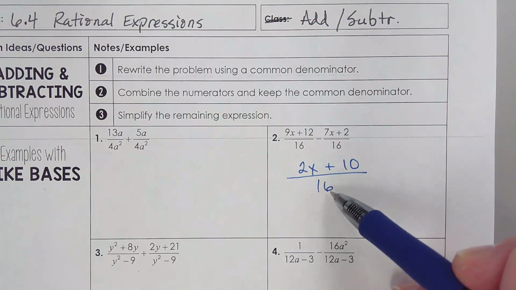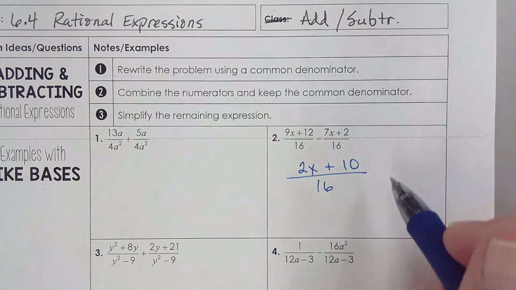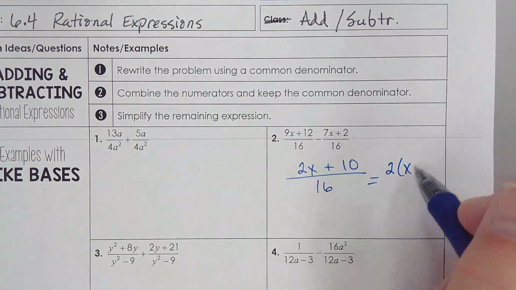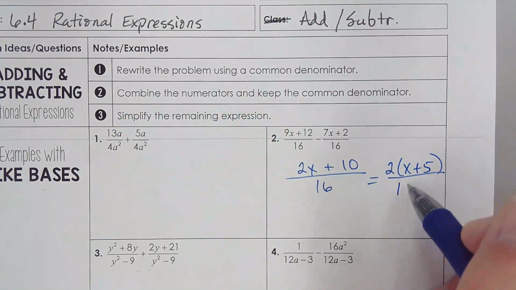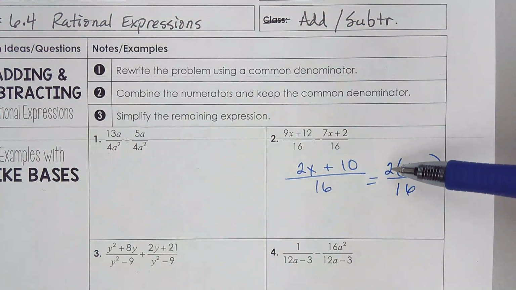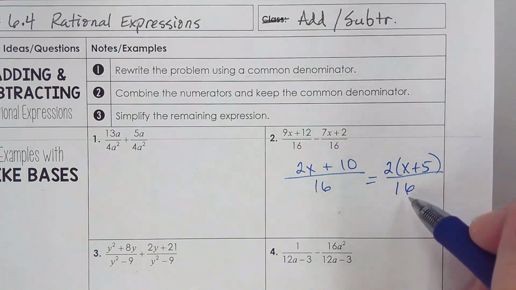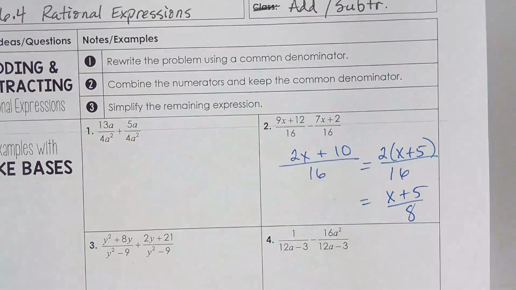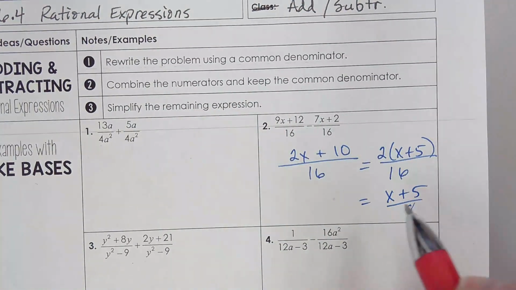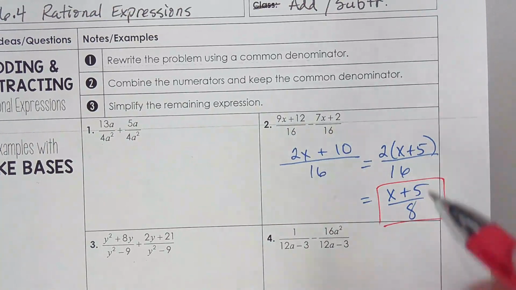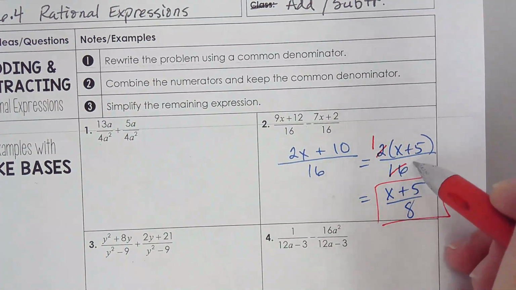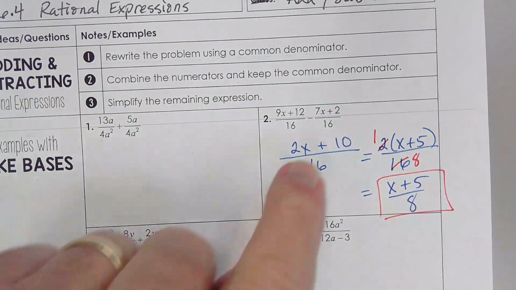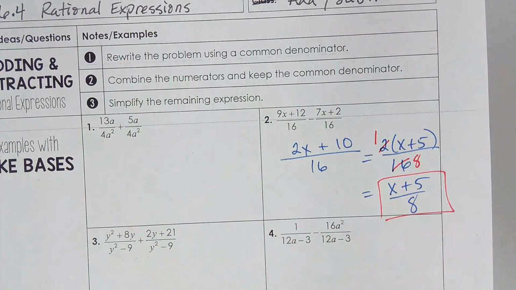You could take 16 into both, but I think the best way to simplify these is see if you can factor the top. Since we can factor the top, we can then reduce 2 over 16 to be 1 over 8. And so our answer ends up being x plus 5 over 8. So 2 went into 2 and 2 went into 16. We don't need the 1 because 1 times the grouping is just the grouping.